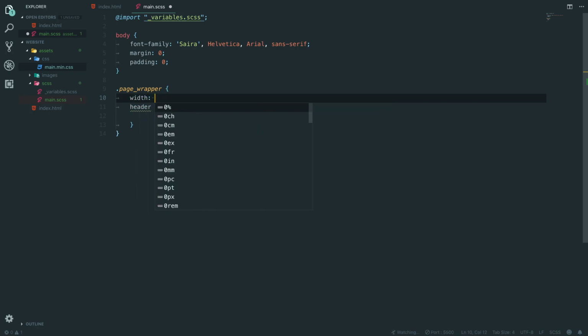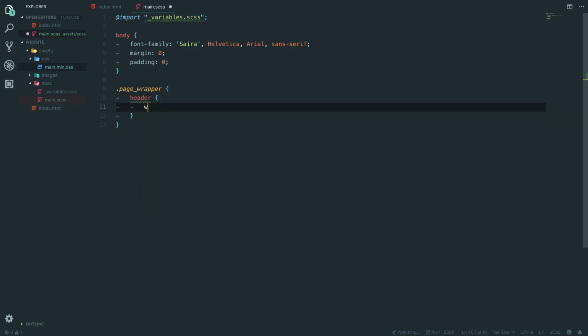Actually no, we don't need to set the width for that. We're going to say width 100vw, which stands for 100 viewport width. And then we're also going to set the height to 100vh because we want our landing page to always be the height and the width of whatever the device is. We always want it to be the same width and height as the viewport. I want it to be dynamic like that, which is going to be hard with our media queries, but for now I think we can sort it.